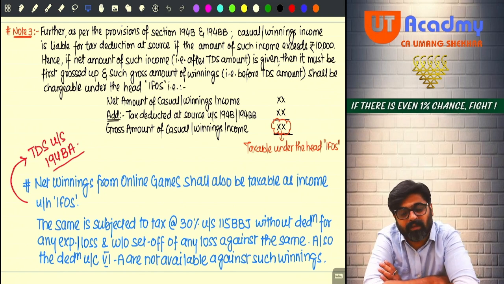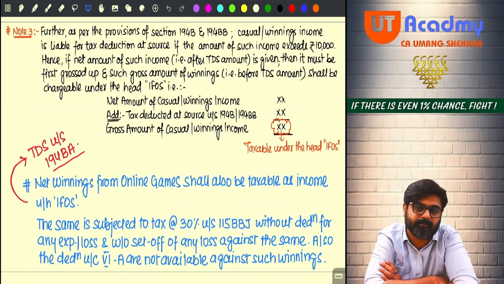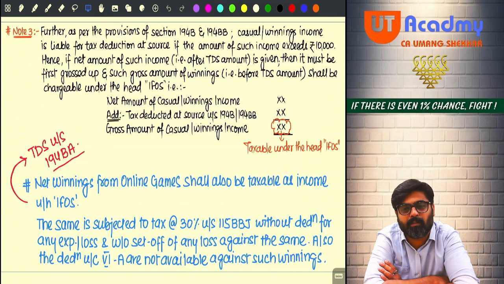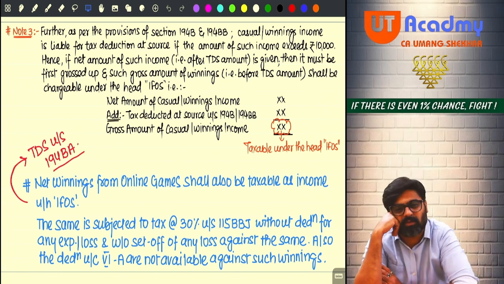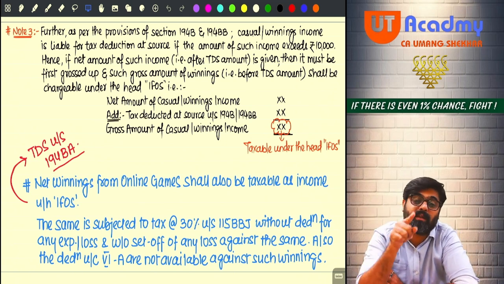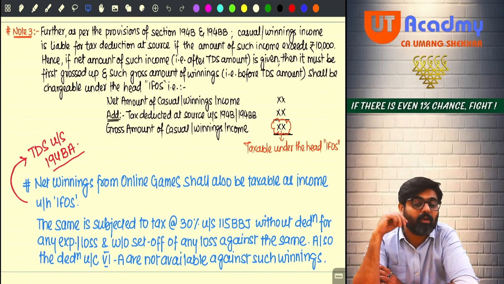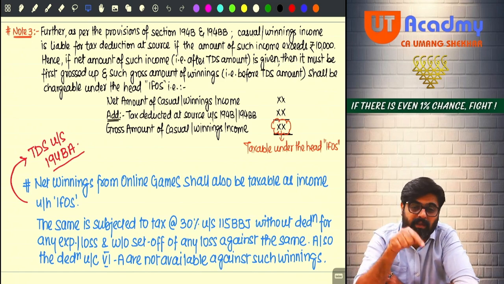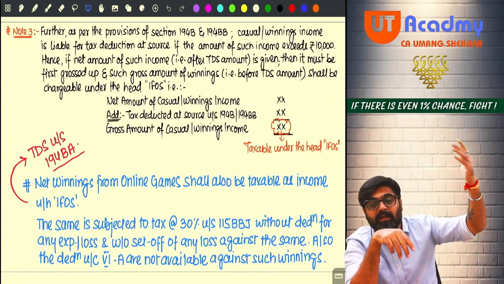Now during the previous year, if there are winnings, and those winnings are prone to be spent fully during the previous year itself, then why wait for the assessment year to come to charge and collect the tax on this? Because charging and collecting the tax on this income in the assessment year will delay the tax collection, no?